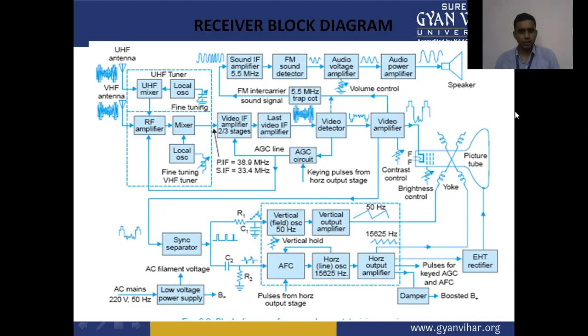Here we have the picture tube circuitry on the lower side of this block diagram, and the video amplifier output is given to the sync separator, where the synchronizing pulses are separated using the integrator and differentiator, which we have already discussed in previous lectures.